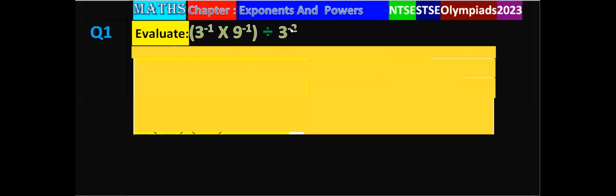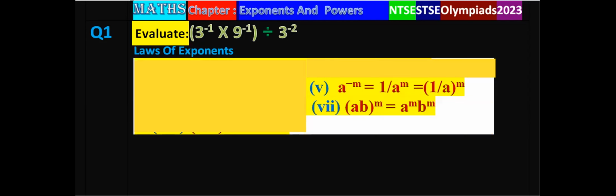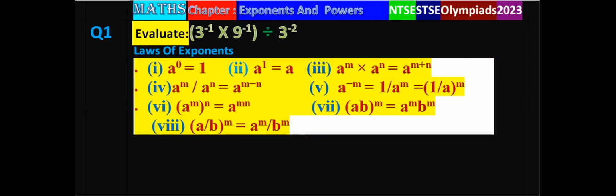Here A power minus M is equal to 1 upon A power M, or you can say take the reciprocal of the base and change the sign of the power. These are various laws of exponents here, but we need only this formula.